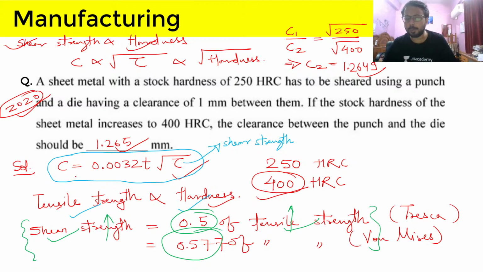In it there is T thickness, which is not dependent on hardness because it is geometry, but tau shear strength can depend on hardness, and we found that hardness is directly proportional to shear strength by the logic we discussed. So every time a new question comes, just write down what is asked, see how you can get to the answer, and apply the basics. Be calm, because there is nothing extraordinary that we did here.